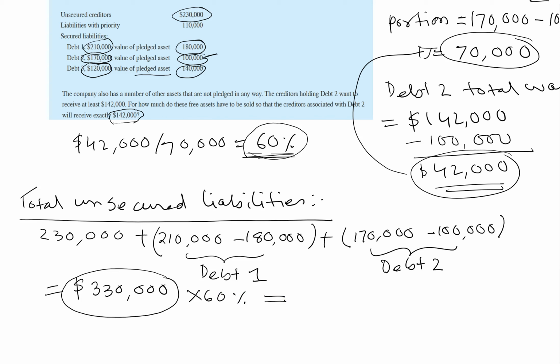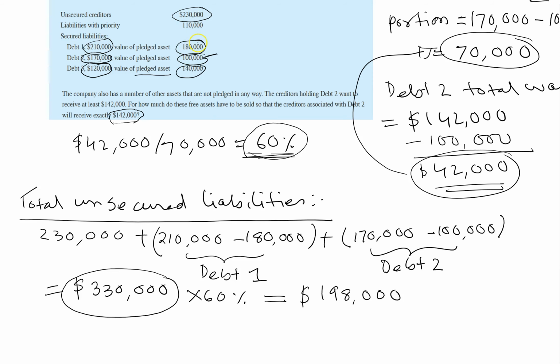So take your calculator and compute 60% of 330. That means to satisfy 60% of unsecured liabilities, we need $198,000. Now, don't forget about this group, liabilities with priority.